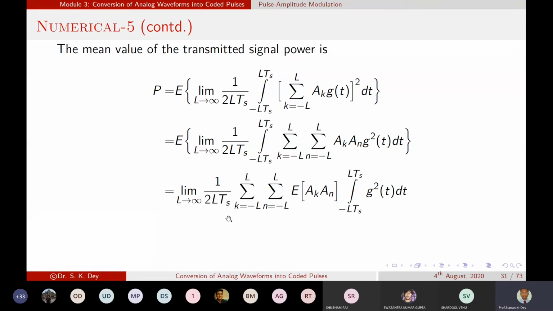So we get summation of k equal to minus L to L, summation of n equal to minus L to L, E of AKAN, and integration of minus LTS to LTS g square t dt.